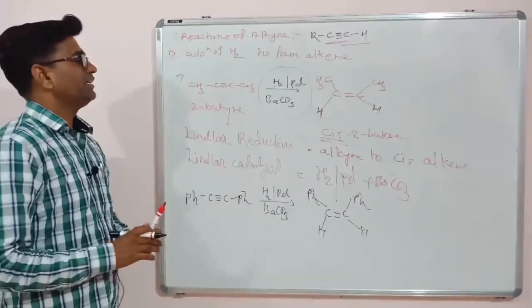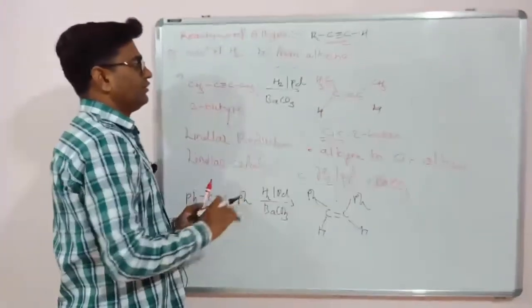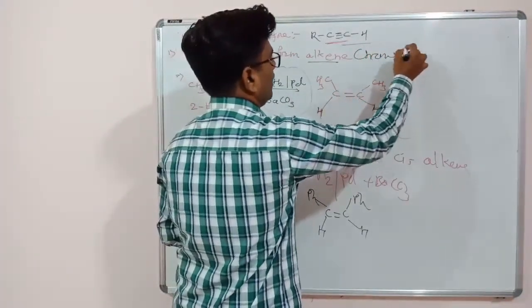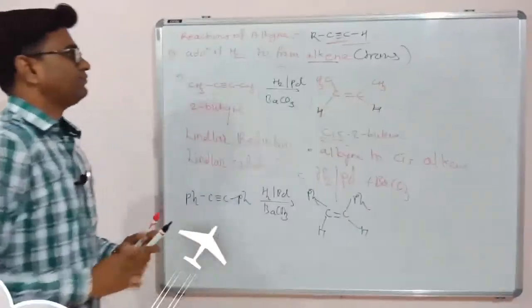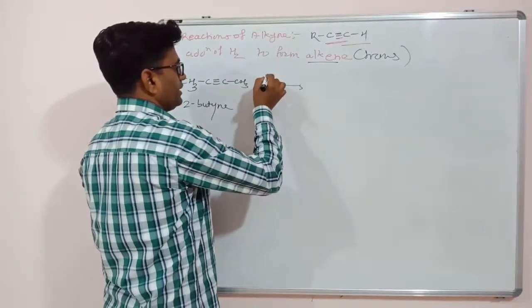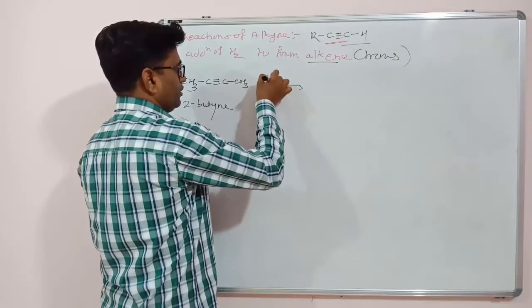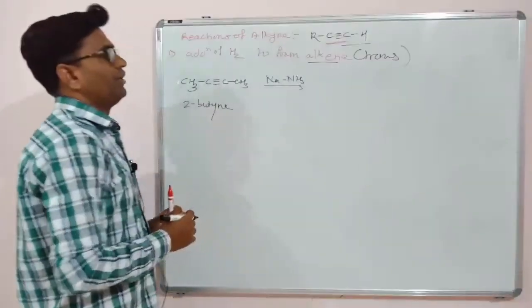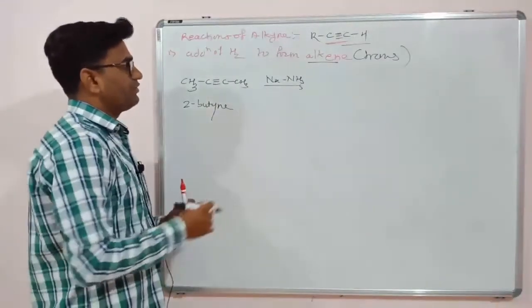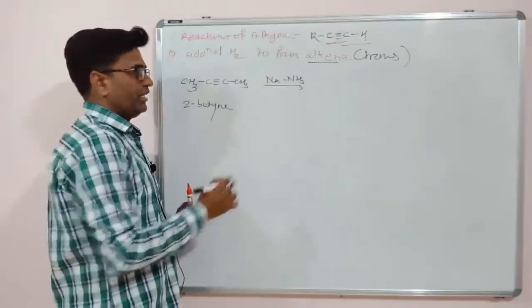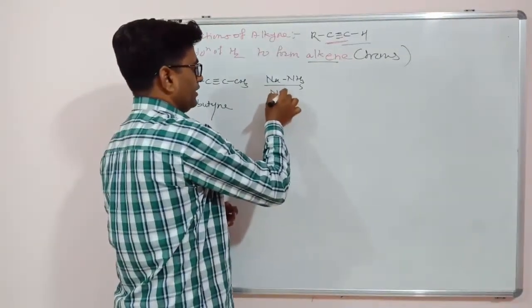Now we'll see the next reaction, that is addition of hydrogen to form alkene, but which? Trans alkene. For example, 2-butene. If we are reducing using a reagent like sodium ammonia, or instead of sodium we can use lithium also, and ammonia is a solvent.